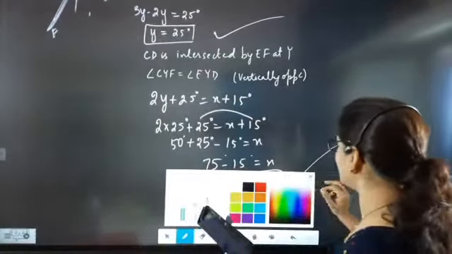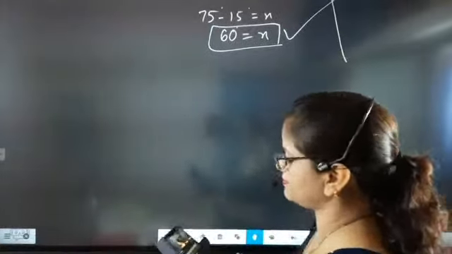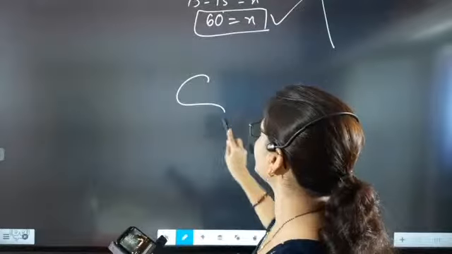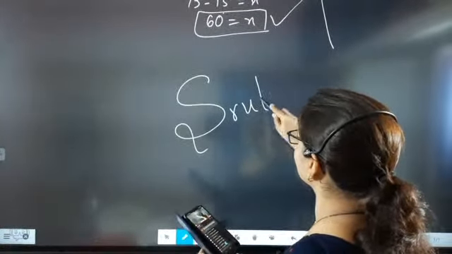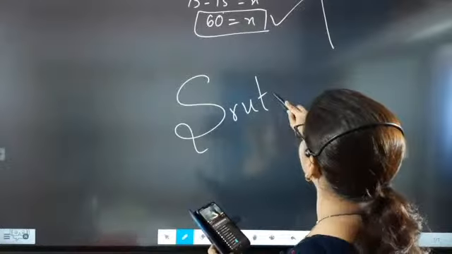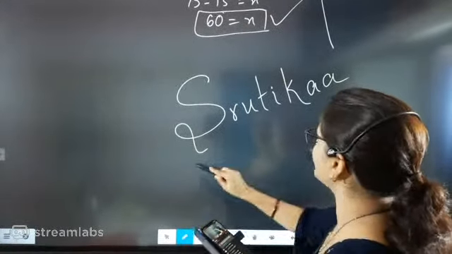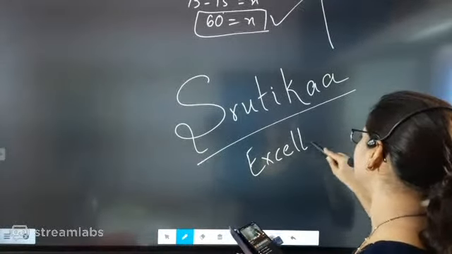So now for Shrutika, the screen belongs to Shrutika now. Shrutika gets a hat trick. Shrutika, excellent piece of work beta. Very good. Super. God bless you beta.